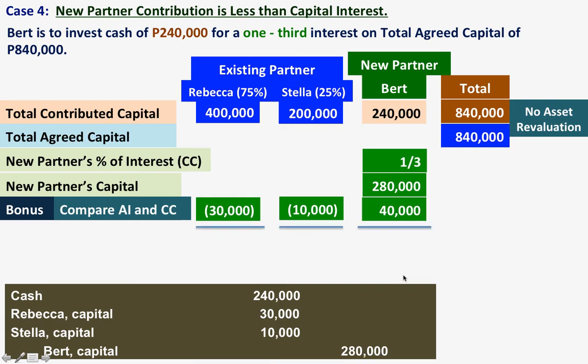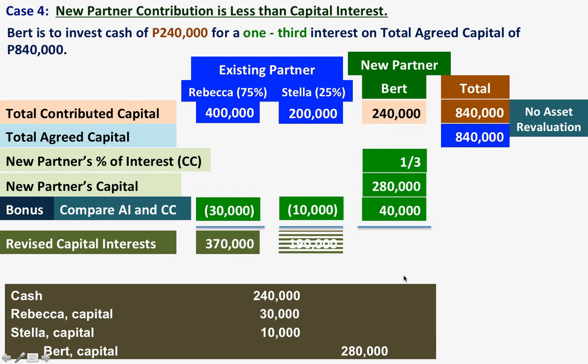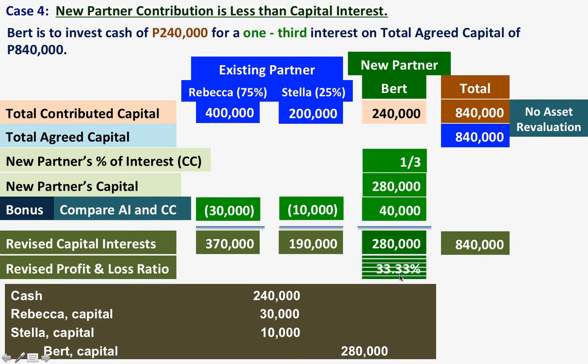If we are going to get the revised capital interest, this is how it will look. 400,000 minus 30,000 is 370,000. 200,000 minus 10,000 is 190,000. And Bert will have 280,000. Bert was given 33.33%, or 1/3.